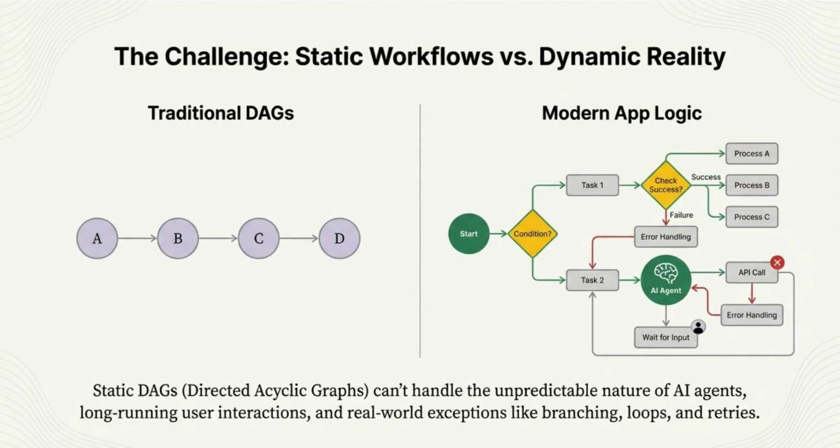This leads us to a key technical challenge. Most existing workflow systems are built around static DAGs. They assume fixed execution paths and a predictable ordering of tasks. Real-world agent systems behave very differently. They branch and loop. They retry when something fails. They pause while waiting for user input. And they make decisions based on model outputs. Static DAGs were simply not designed to support this kind of dynamic, long-running execution.